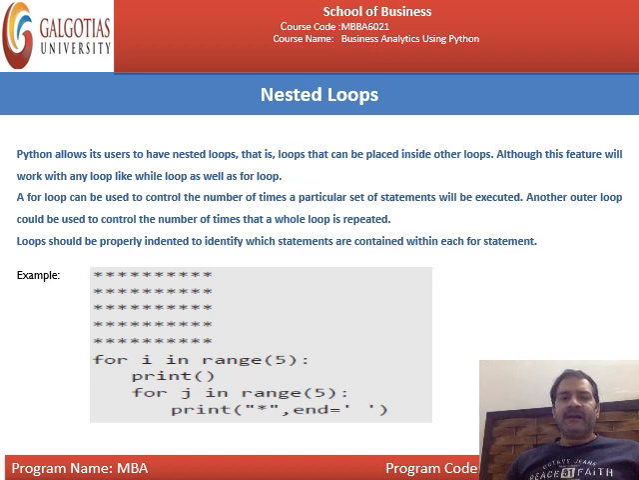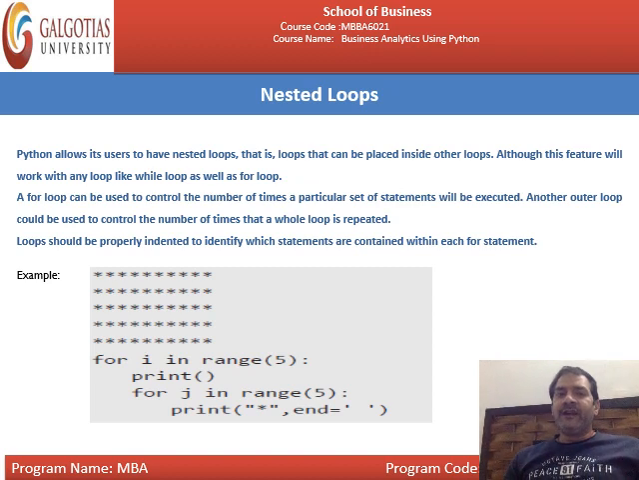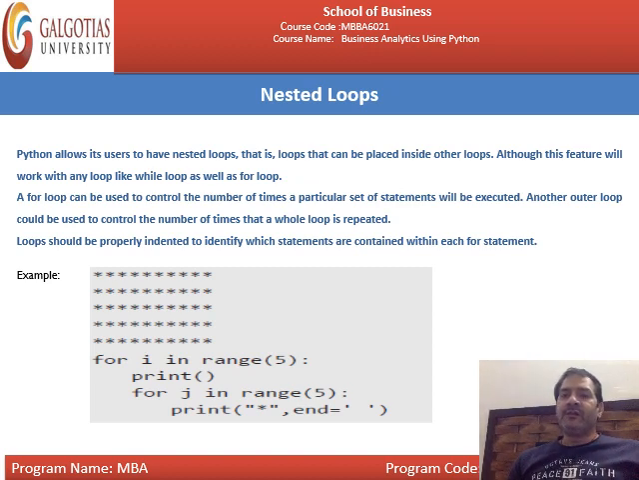Okay, next is nested loop. In nested loop, Python allows its user to have nested loops, that is, a loop that can be placed inside other loops. This is the same as what we have already studied in nested if statements, where inside the if statement there is another if statement. Here, inside a loop there is another loop. This feature will work with any loop, the while loop as well as the for loop.